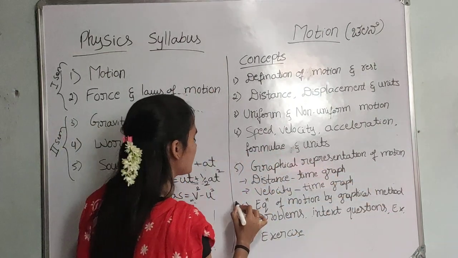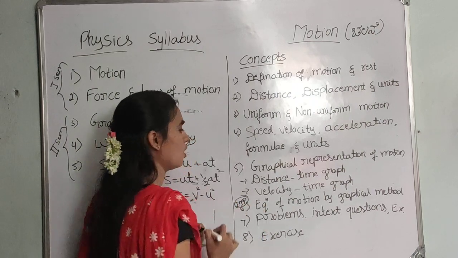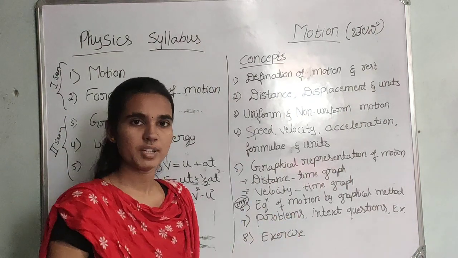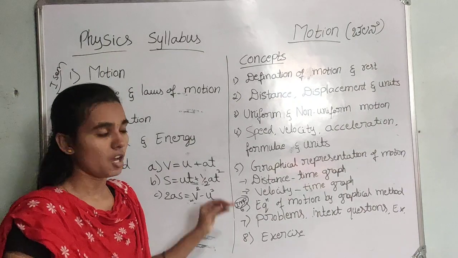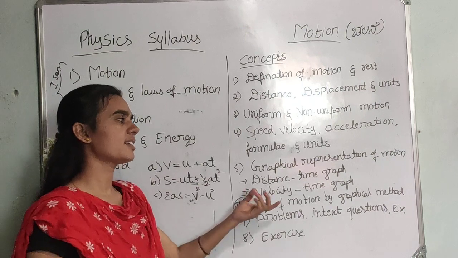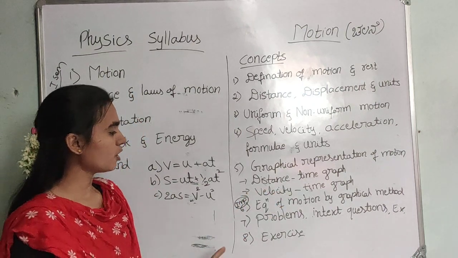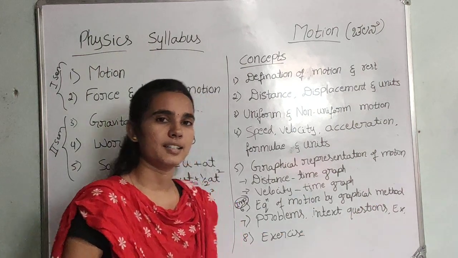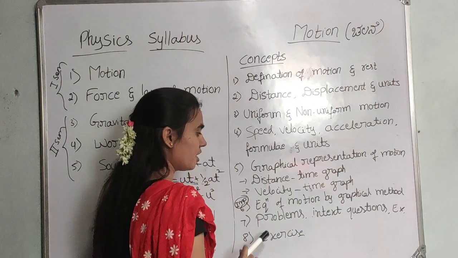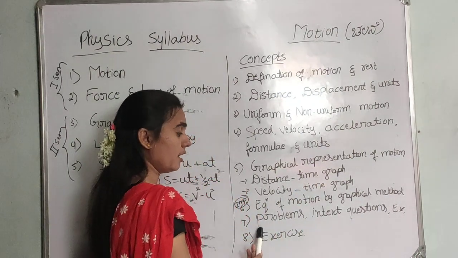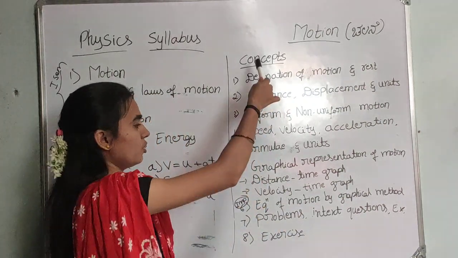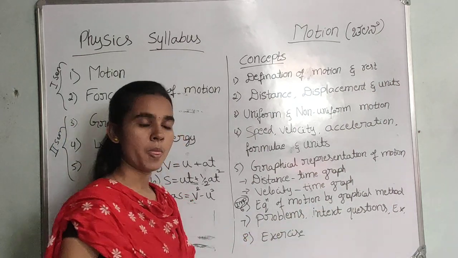So whatever this concept is there, that is a very very important concept. This thing you are also going to study in first PUC science. So the chapter is there, so all these things you are going to study, but the graphical representation of a motion is very very important, and it consists of a derivation. So seventh concept, problems in text question and example. So based on the distance, displacement, speed, velocity, acceleration, we have example problems and some in-text problems also, and in-text questions also. Based on these theories we have problems and questions.